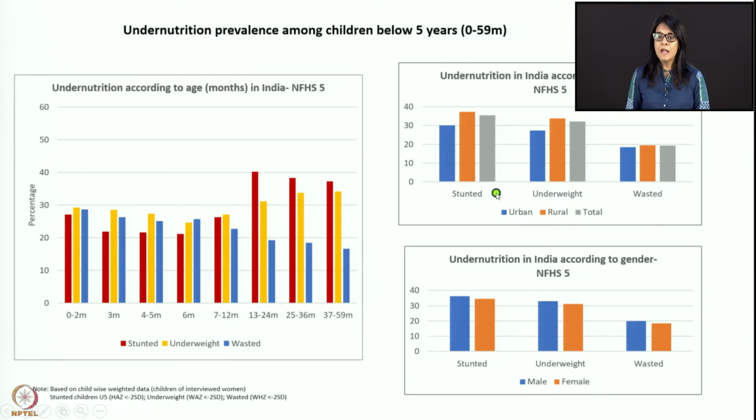This is as per gender. So as per gender, you can see that males are a little bit higher when it comes to stunting and underweight. Wasting is not much different, just a minor difference. But again, males are at a disadvantage.